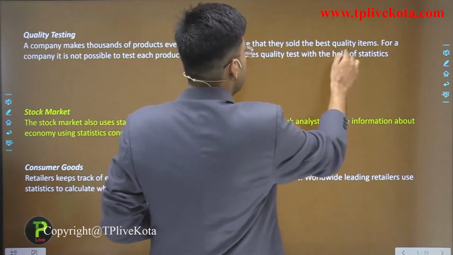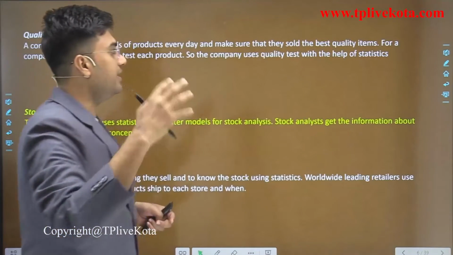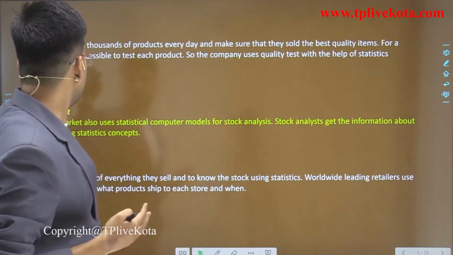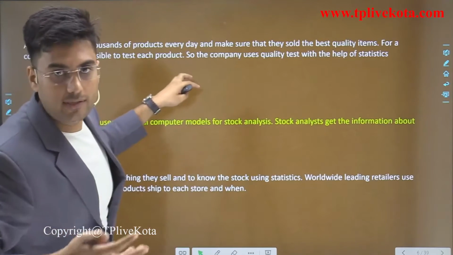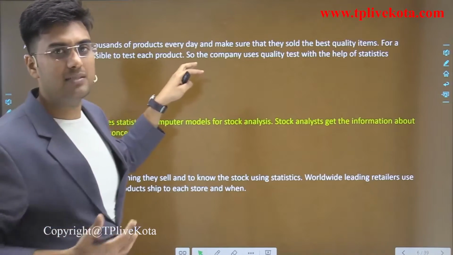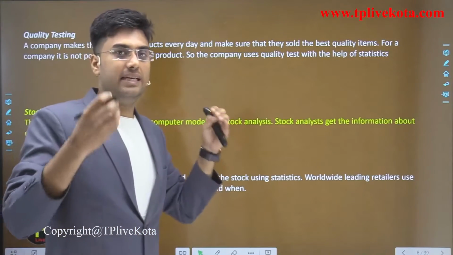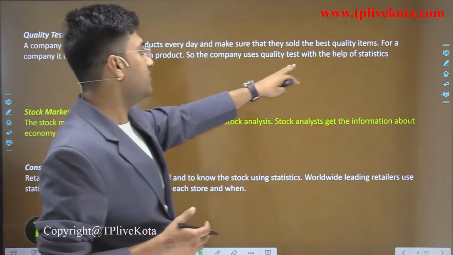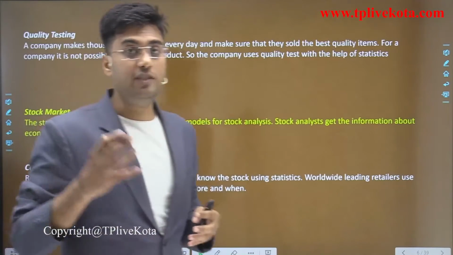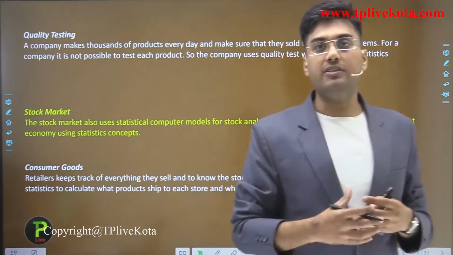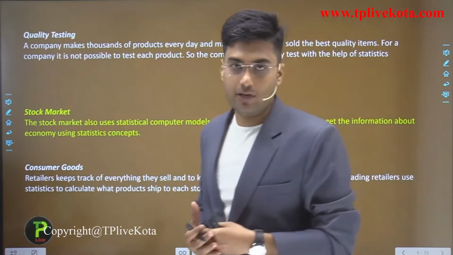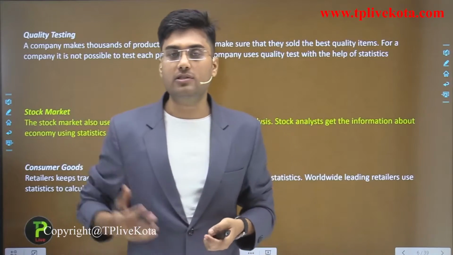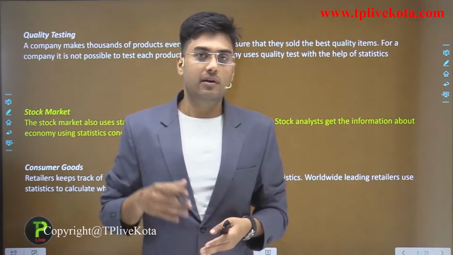To make sure that they sell the best quality item, it is not possible to test each product. So the company uses quality testing with the help of statistics: which product is sold more and which is the most selling product. If product XYZ is the most selling product, then this product is a good product.